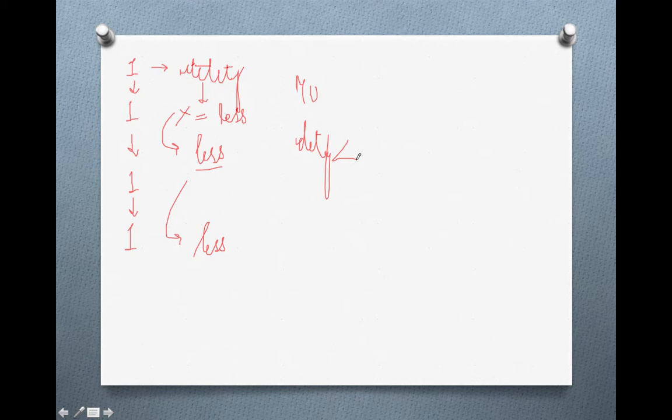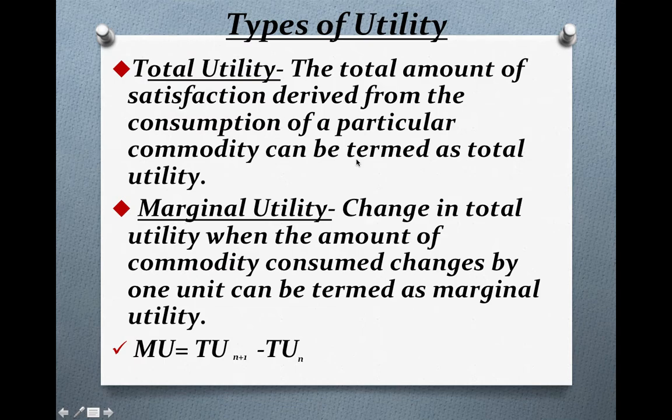So that means whenever we consume the commodity one by one, the amount of utility we are getting goes on decreasing. Hence we can say that marginal utility can be defined as the change in the total utility when the amount of commodity consumed changes by 1 unit. When we keep on adding to the commodity and the total utility is changed, that is known as marginal utility.